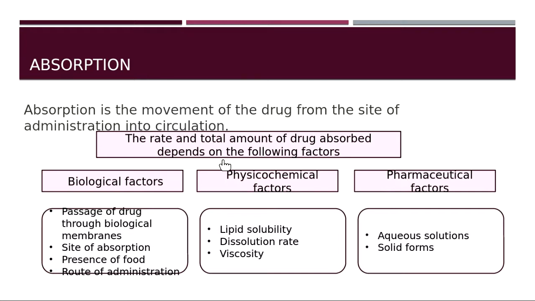Now within the biological factors we have passage of drug through biological membrane. How the drug is able to cross the different biological membranes of the body. Biological membrane is nothing but cell membranes or different coverings which protect the cell from any toxic substances. Then site of absorption. Where is the site of absorption? Whether it is stomach or intestine, etc.